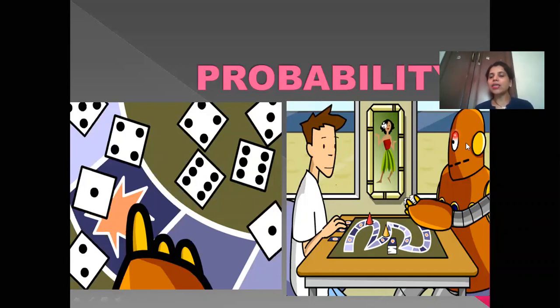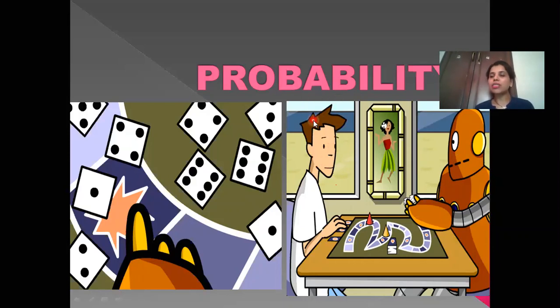Now here in the second image, I have named this boy Anthony. And Anthony and his friend Robo, they are playing this game. So what is the chance, or the probability, that Anthony will win this game? When you're talking about the outcomes, out of these two possible outcomes, Anthony can win the game or his friend Robo can win the game. So out of that, there is one chance that Anthony will win the game.